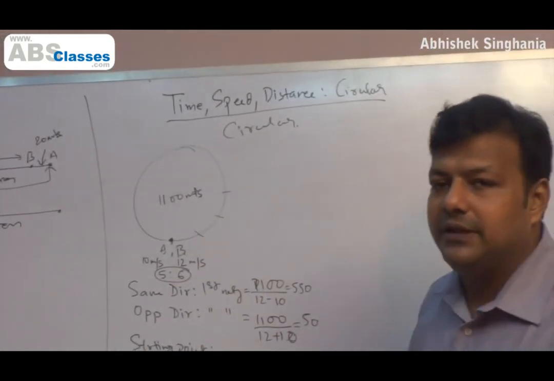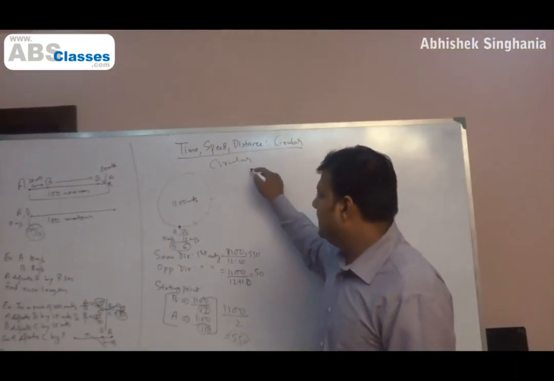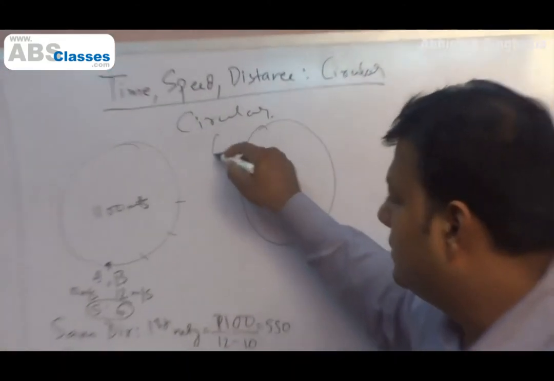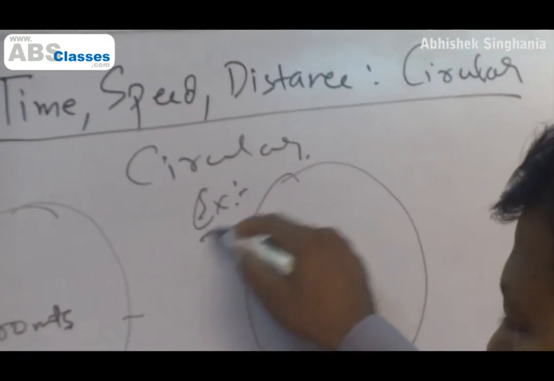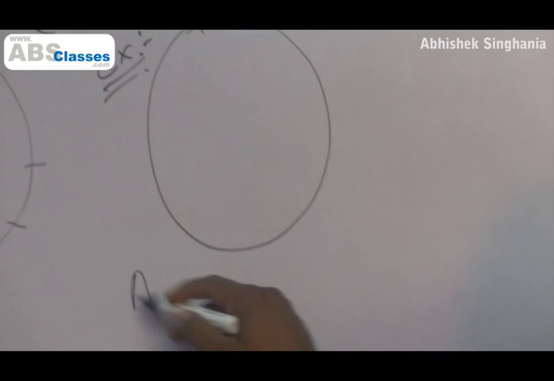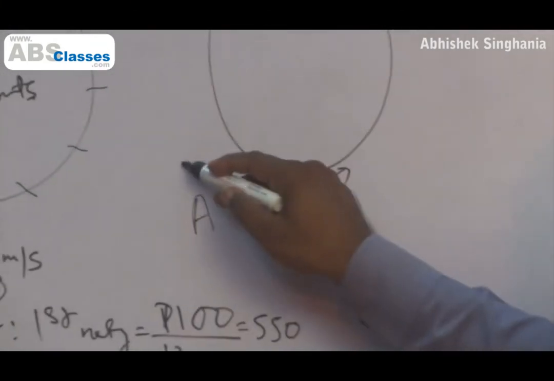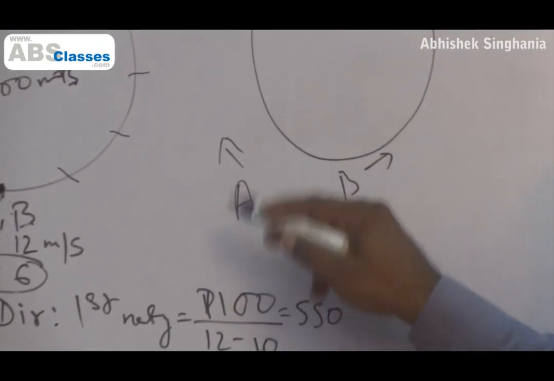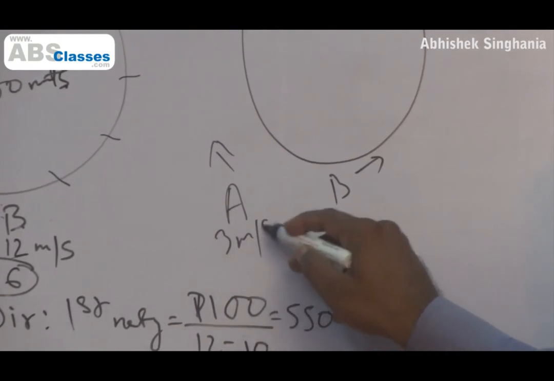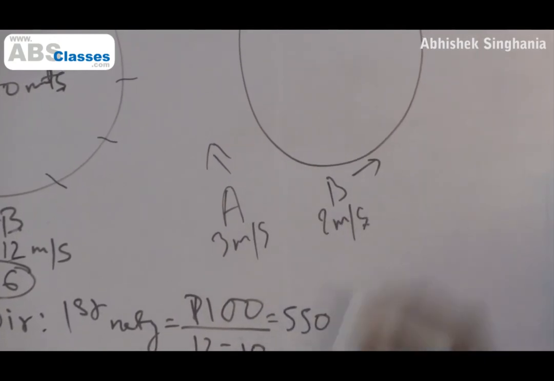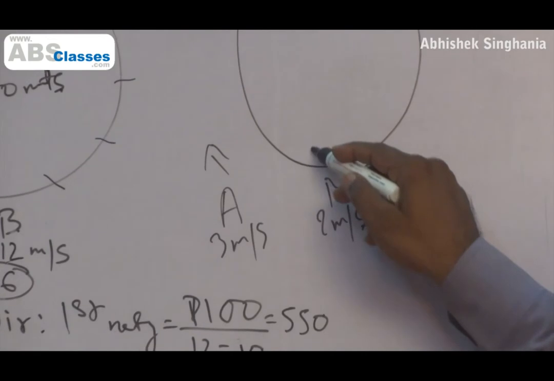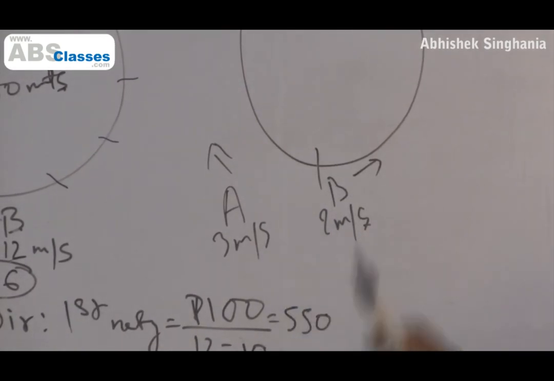Alright. For example, say in a circle, A and B go in opposite direction. Their respective speeds are 3 meter per second and 2 meter per second. Alright, so how many meeting points will there be? 3 plus 2, 5.